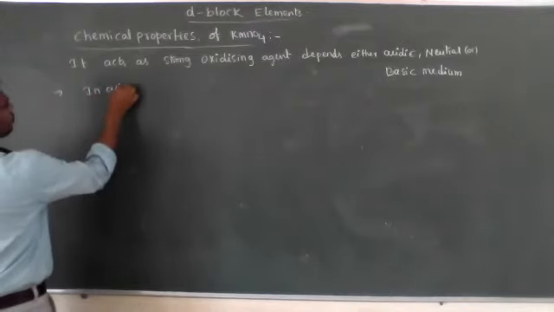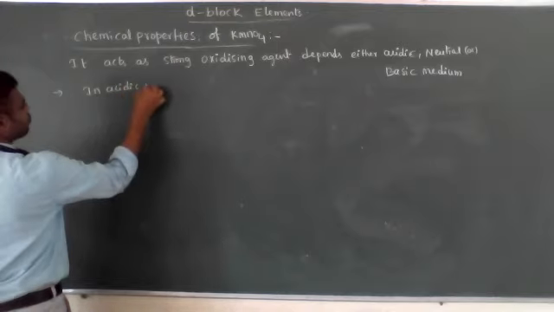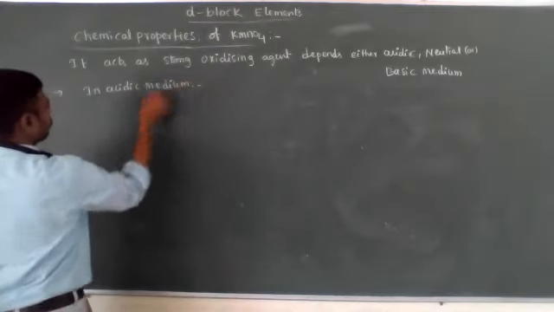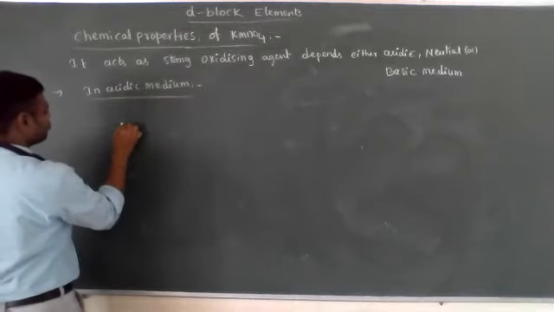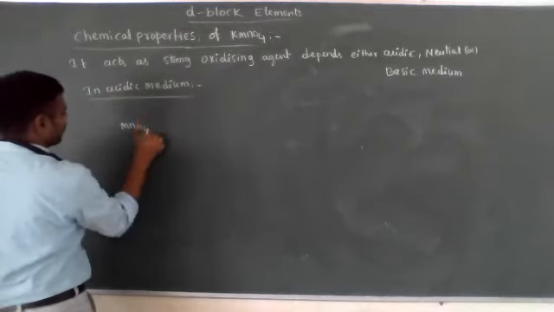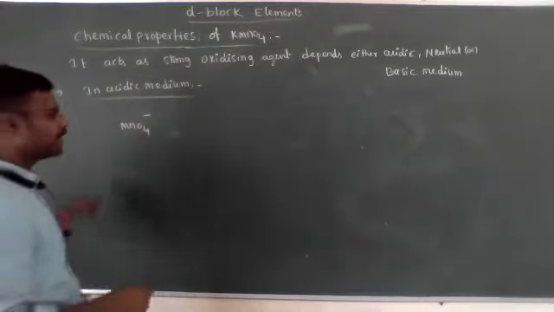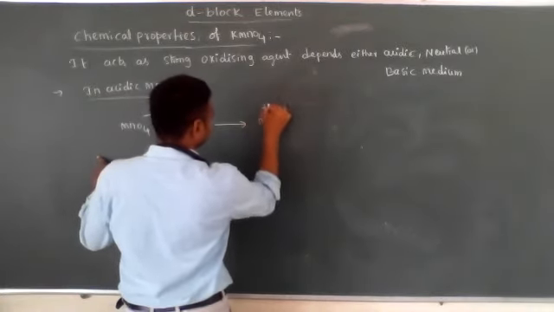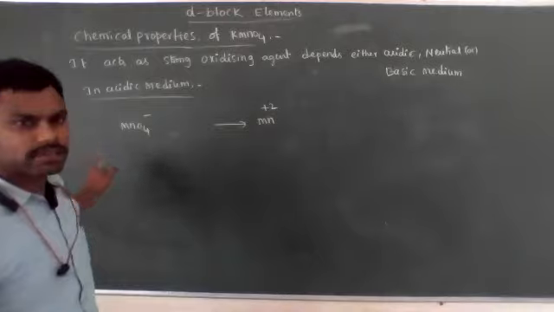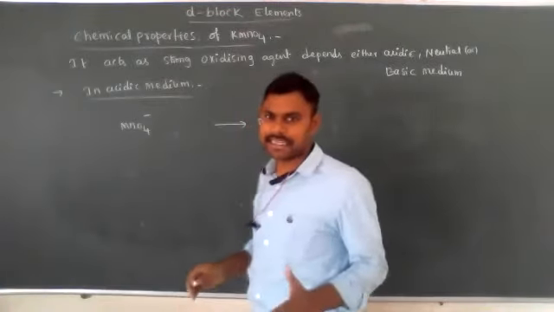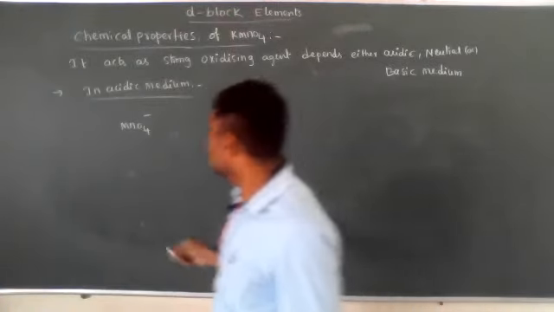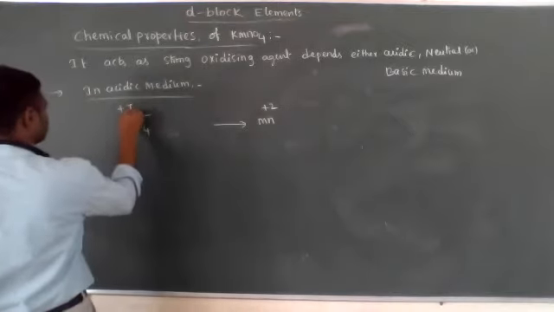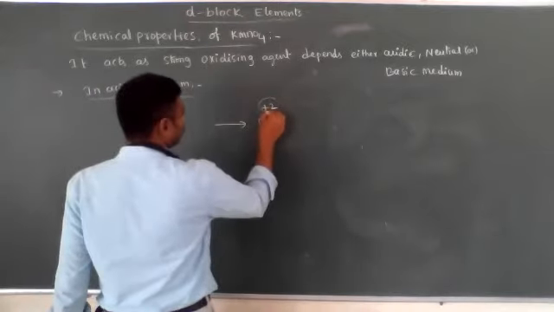In acidic medium, MnO4 minus, the permanganate ion, is converted into Mn2+. Because it acts as an oxidizing agent, it itself undergoes reduction. The oxidation state of Mn in the permanganate ion is +7, and it is converted into +2.